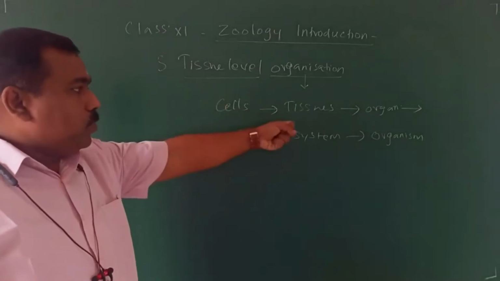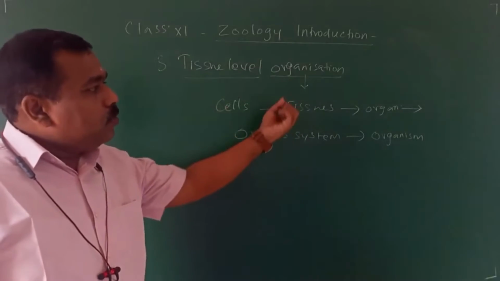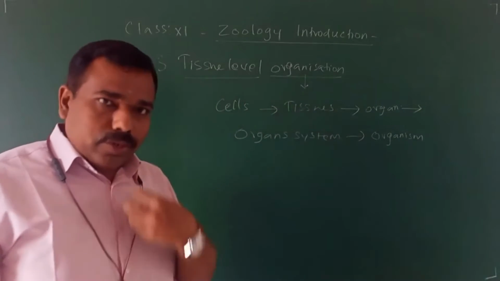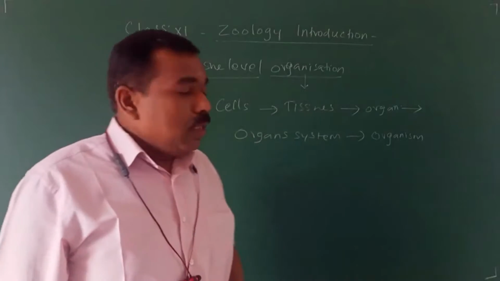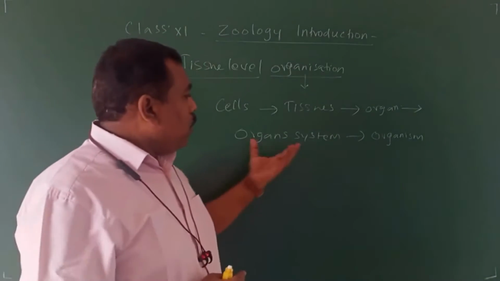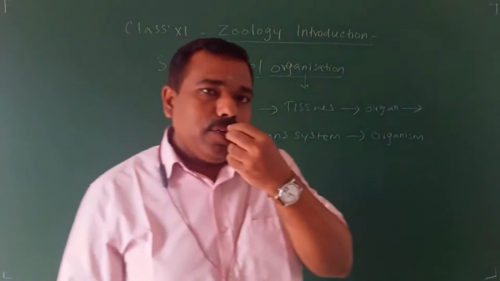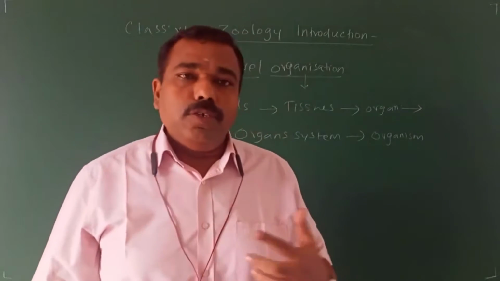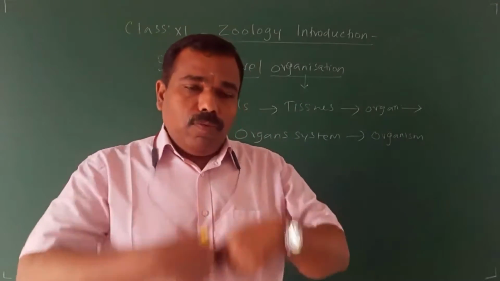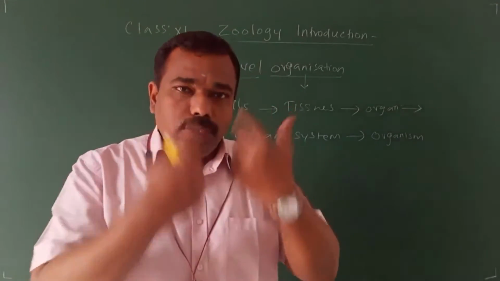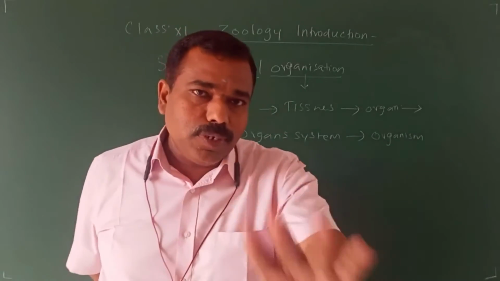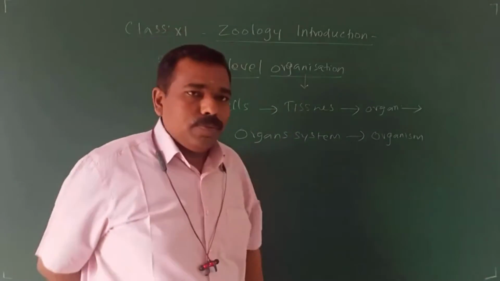Many cells form a tissue. Many tissues form an organ, just as the heart is an organ. Many organs group together to form an organ system. Mouth is one organ, esophagus one organ, stomach one organ. Every organ connects with each other to form the digestive system. That is an organ system.